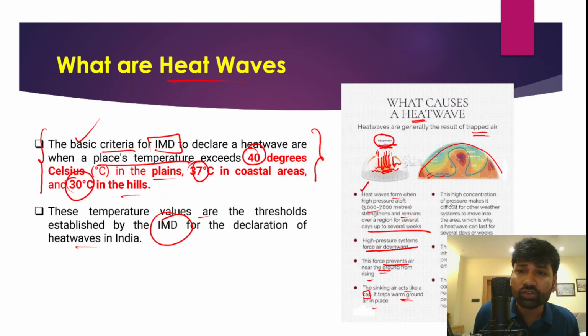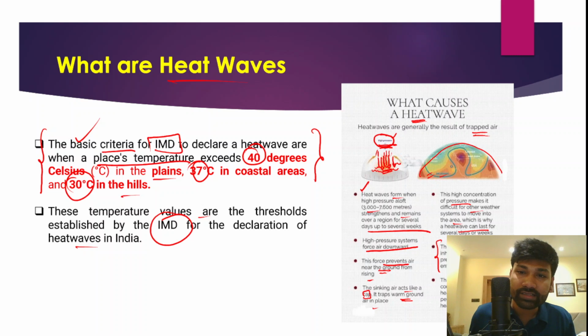Even the high concentration of pressure at the higher levels of one particular region makes it difficult for other weather systems to move into the area. Which is why the heat wave can last for several days or even several weeks, as we have seen recently. High pressure inhibits winds, and it also prevents clouds from entering that particular region. Therefore the heat wave conditions would prevail over one region for several days, right?